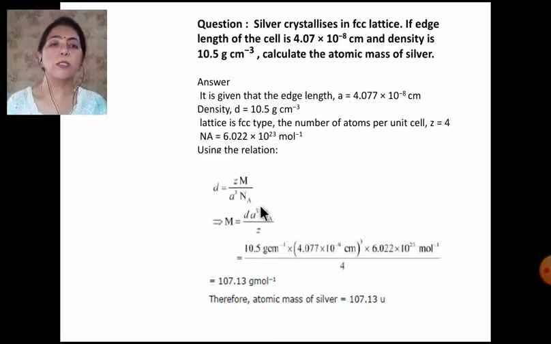So this is the formula. Avogadro's number, you know that. Now putting the values in this, you can very well find out the value of M, that is the atomic mass of silver. Just take care of the units. If the edge length is given in picometers and the density is given in grams per centimeter cube, please change the edge length from picometers to centimeters.